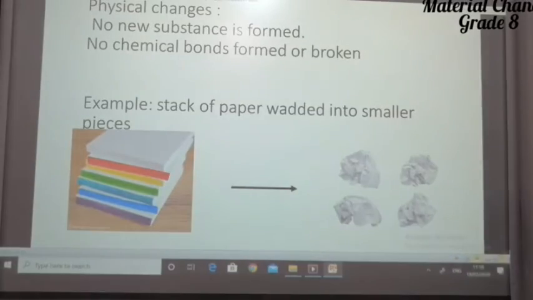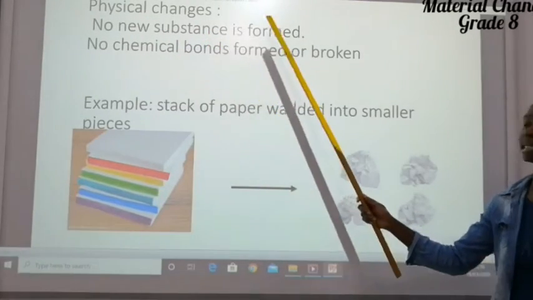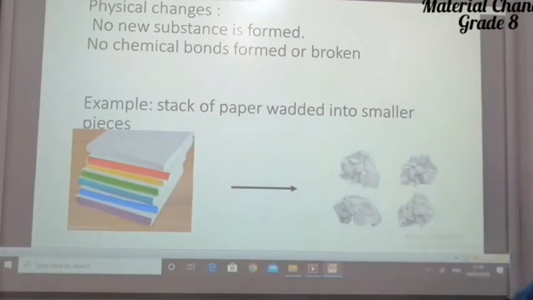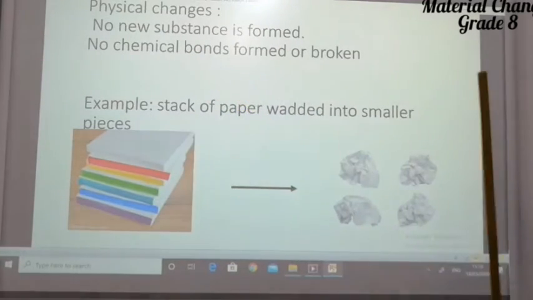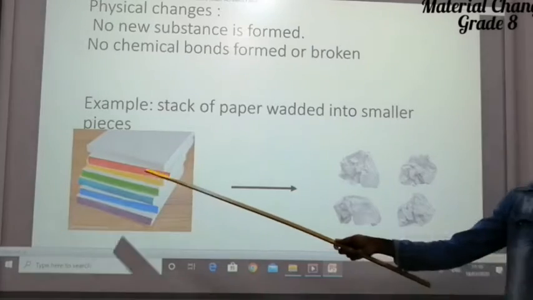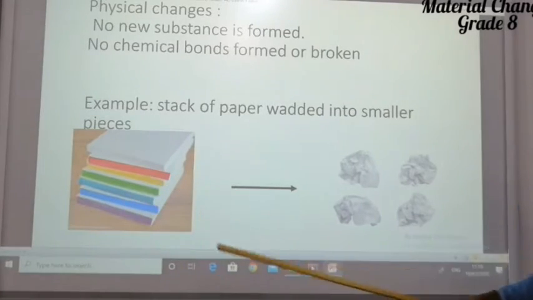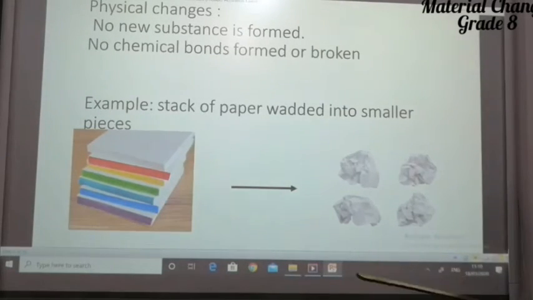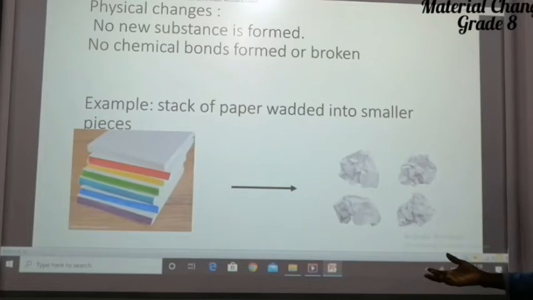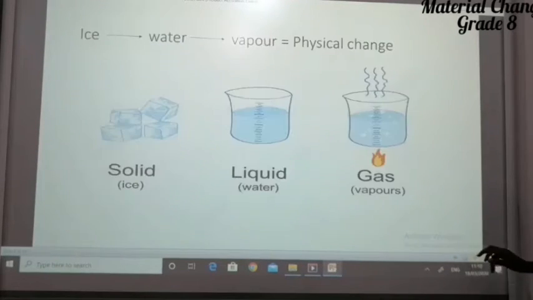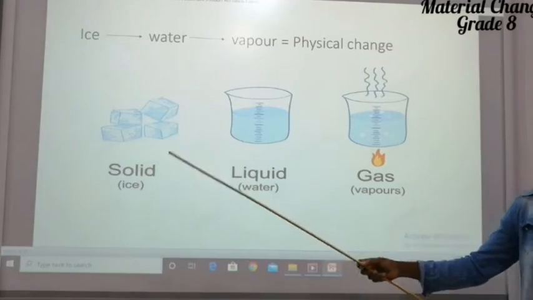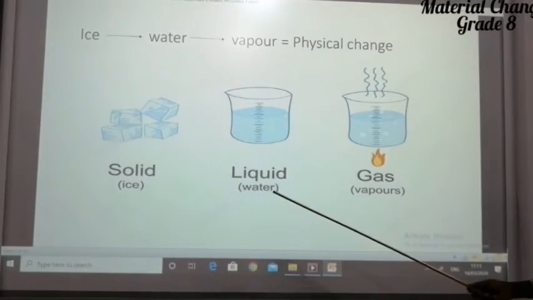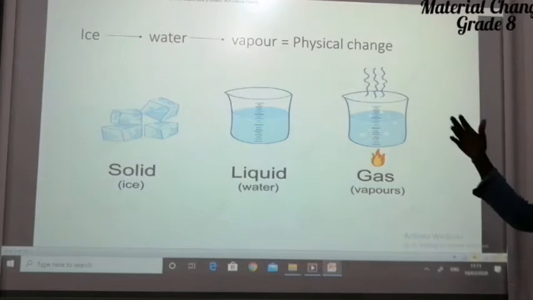For physical change, no new substance is formed. It is still the same substance. No chemical bond is formed or broken. For example, when we have stacks of books and we squeeze it, it's still the same thing. Also, when we have solid ice, we melt it into liquid, and then afterwards it evaporates.